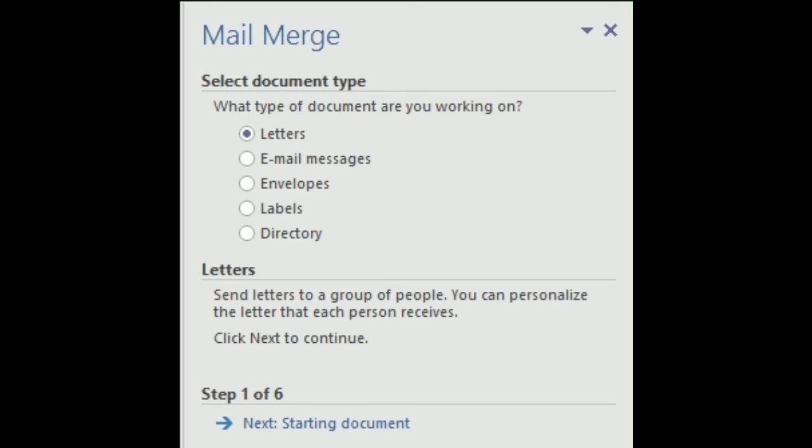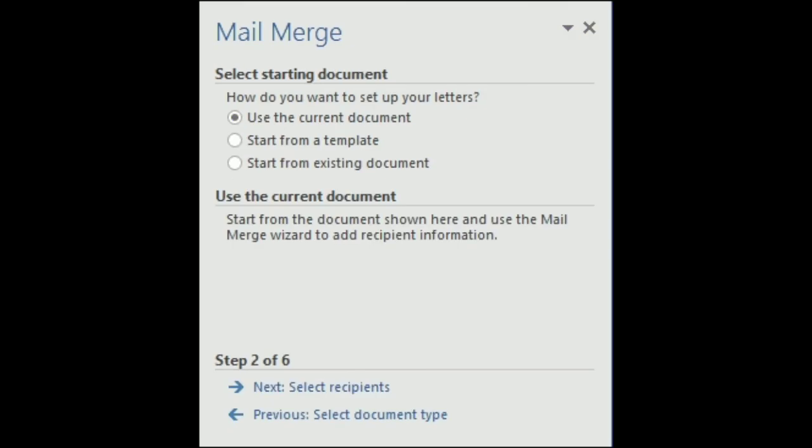Next you will be asked which document you would like to use for the mail merge. Already your document is open, that is, your invitation letter is open. So you have to click on the Use the current document option.